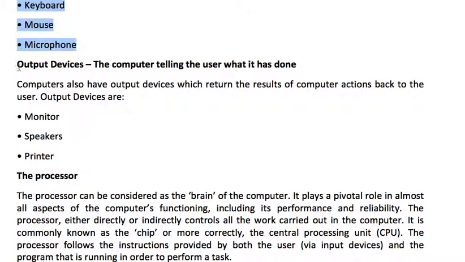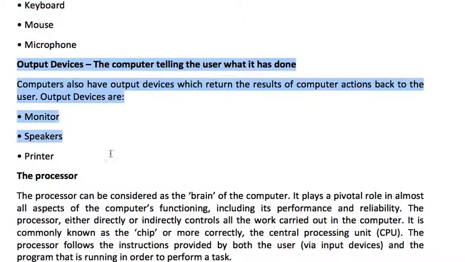Output devices. Output devices are the devices which show the result, which give the result after the data is processed in a computer. The monitor displays the results. It may be LED, LCD, or maybe a simple monitor, which used to be there earlier.